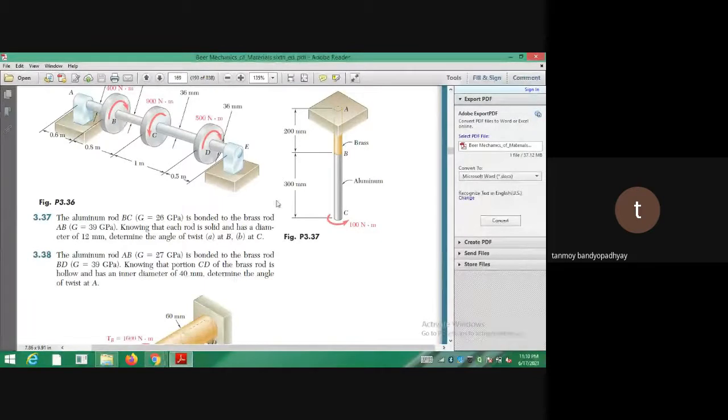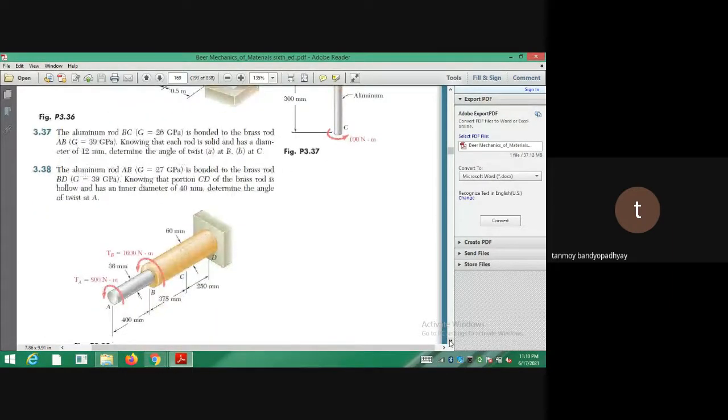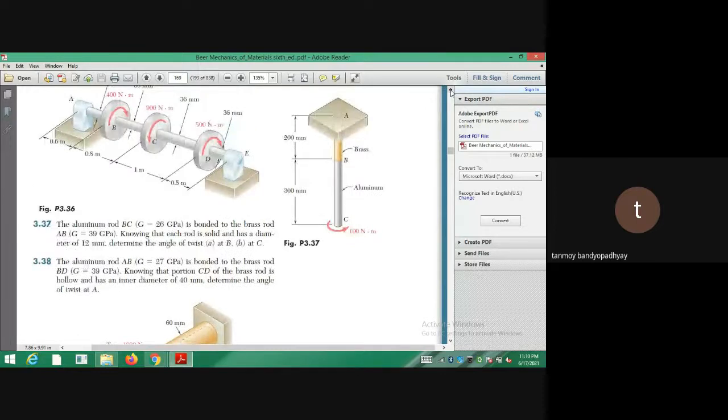number 3.37. So we have 20 minutes, I will just do 3.37. This is the same problem as 3.38; I hope I will not run short of time. So 3.38 is done in my note, you can do it, and I will discuss it by taking notes, but 3.37 is also a very good and important problem from the perspective of understanding the angle of twist. So I will do 3.37 a little, just follow my note.